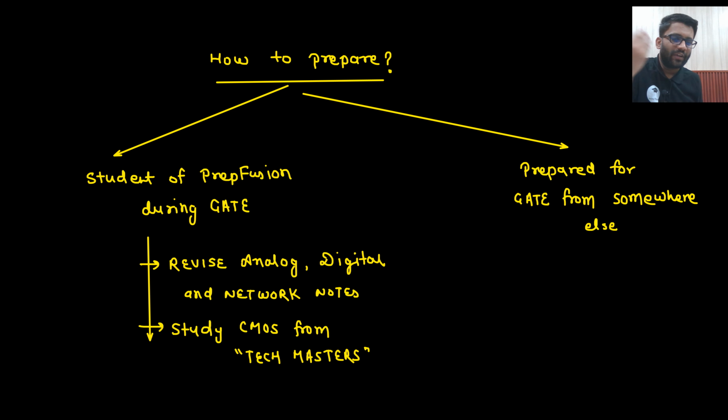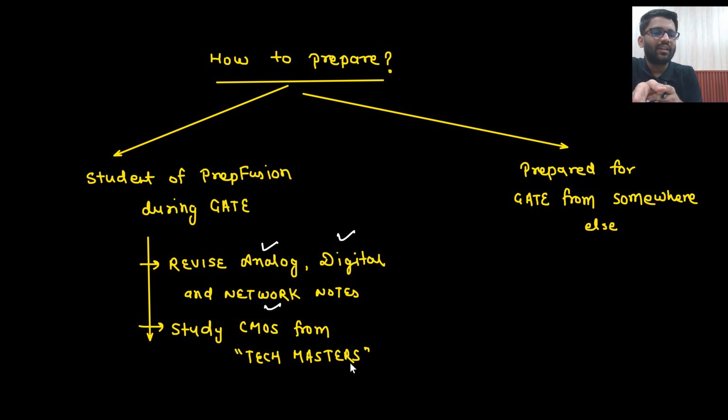Okay, so if you are someone who has already studied from our platform, you just need to revise your class notes, analog, digital and network. Just revise those class notes, your job is done. Along with that, you need to study CMOS from Tech Masters. What is Tech Masters? I will talk about it. Oh, and I hope you already know it because you are already our paid GATE student. So you would already know it. You can study CMOS from there.